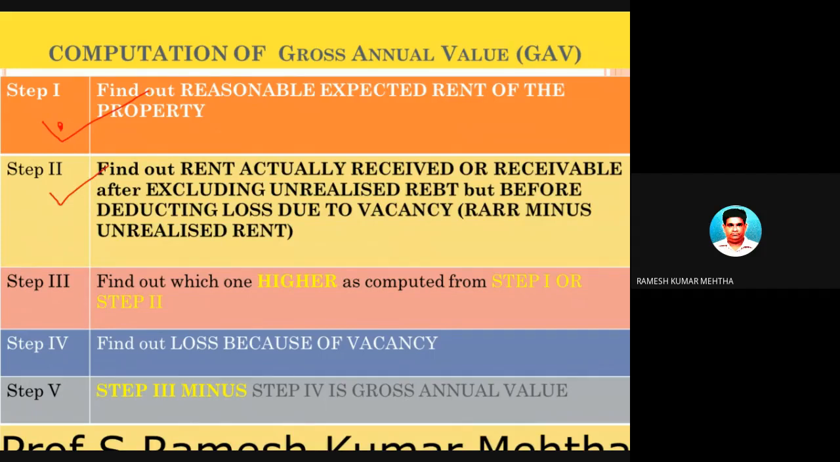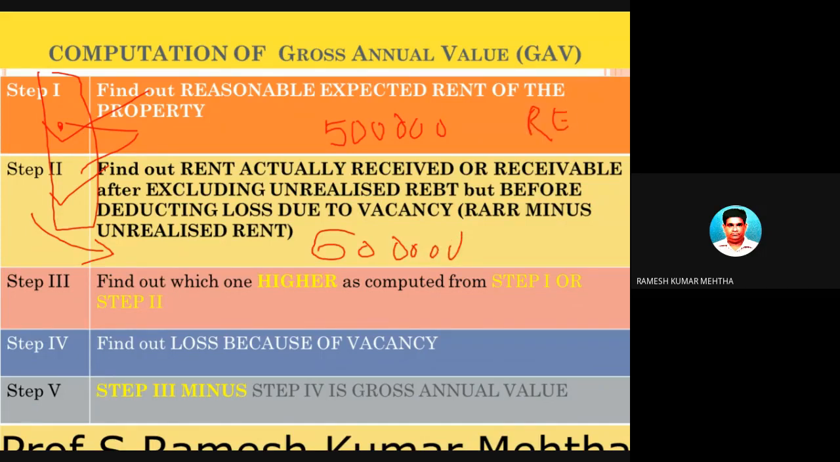Now, after you found out step number 1 and step number 2, just now I showed step number 1 and step number 2. After you get some figures, for example, step number 1, you got a figure of 5 lakh rupees. Example, okay. In the second case, when employing step number 2, you got 6 lakh rupees. So this is the reasonable expected rent. This is the actual rent received or receivable. So these are two different things. Again, I am telling you, very important. Please pay attention.